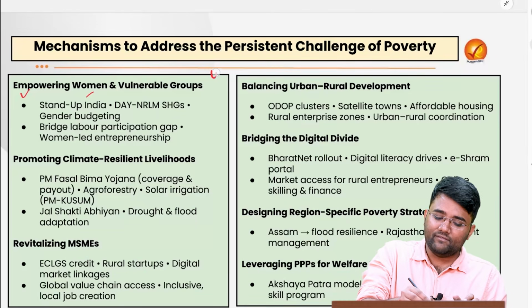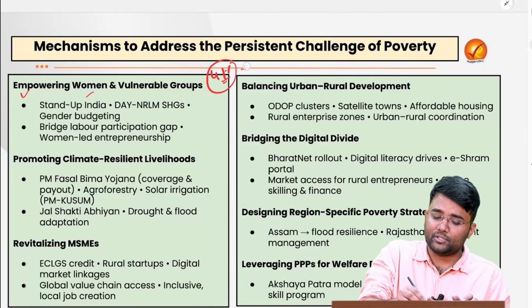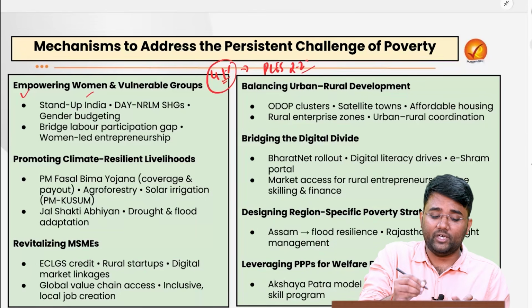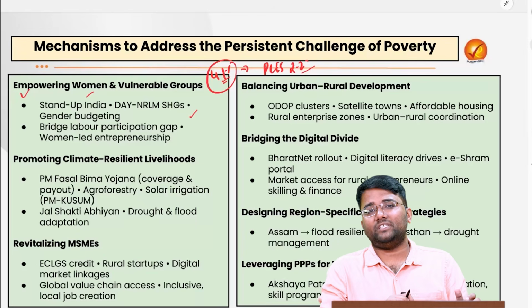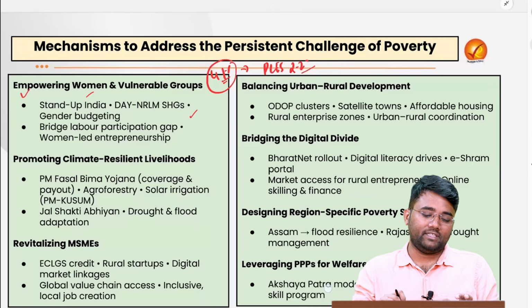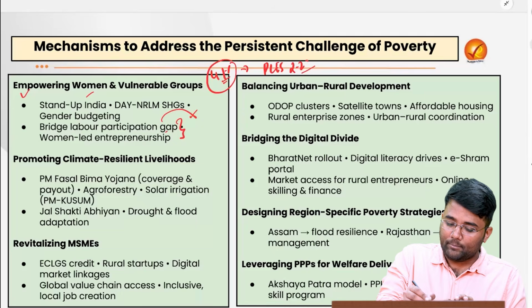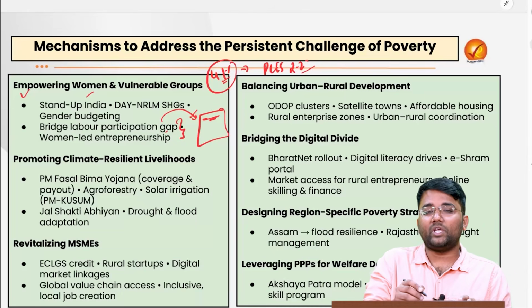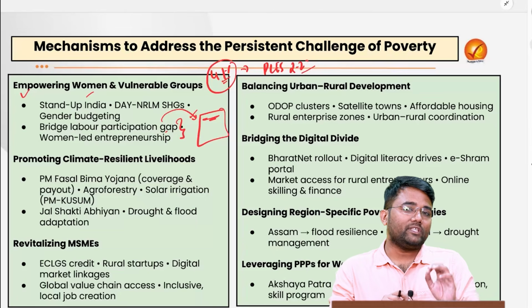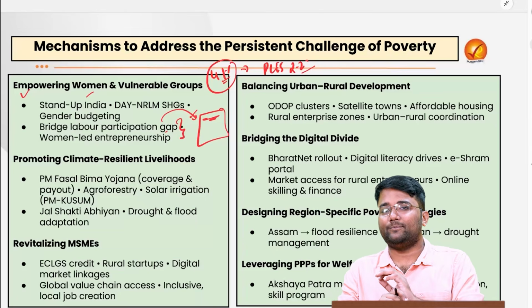Then we need to empower women and vulnerable groups to address the issue of labor force participation. For example, 41% is the labor force participation rate of women as per PLFS 2023-24. Also, gender budgeting is incorporated in budgeting. Then we also need to bridge the labor participation gap, and for that we need to provide them proper educational facilities. We also need to dismantle gender stereotypes and patriarchy.